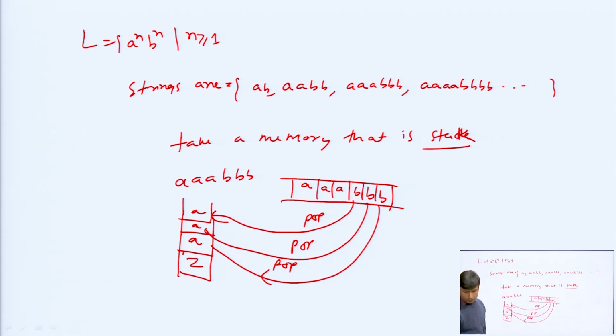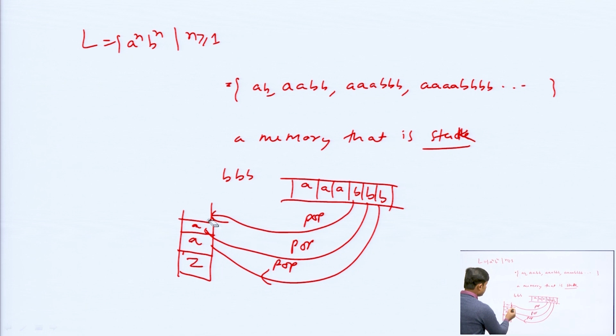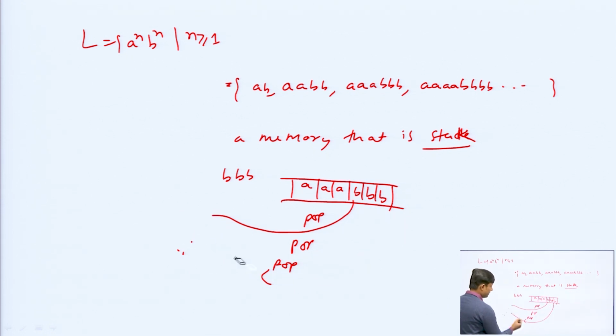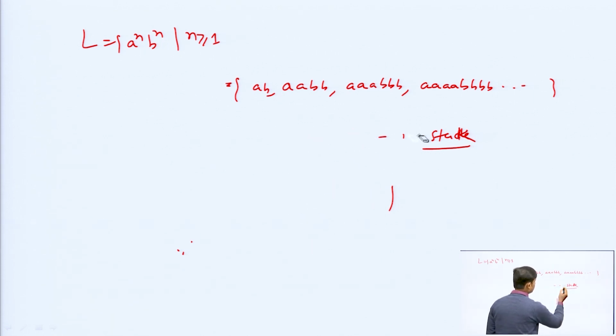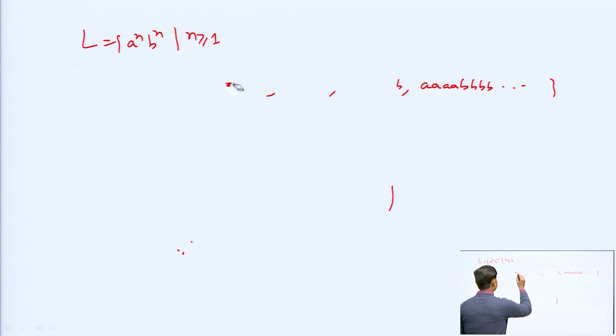Now we will go to another language, the context sensitive language. Here we have to go to another higher machine, which accepts the context sensitive language, called the linear bounded automata. So how is this?